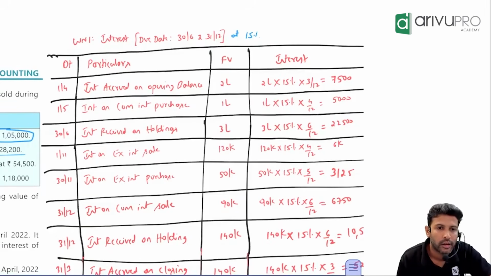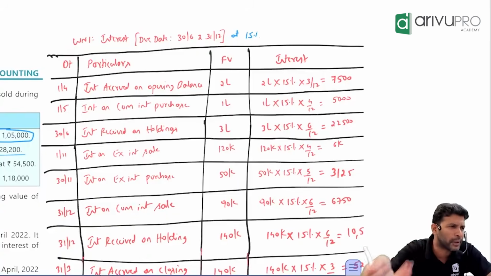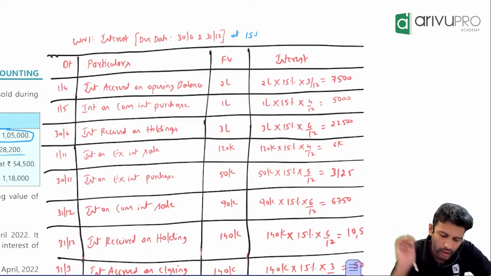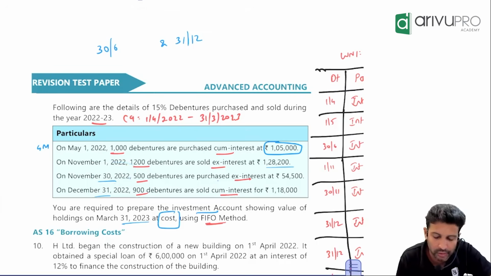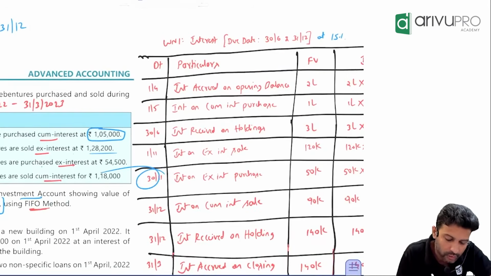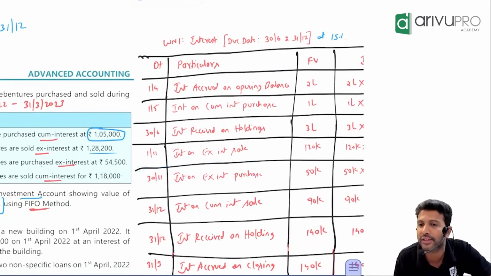Move forward. Like this, they'll give you 3-4 transactions. You have to keep repeating the same. You got the hang of it, right? After 1st November, the next transaction is 30th November. What did you do on 30th November? We purchased. On what basis? Ex interest. What does it mean? Purchase price excludes interest. Does it mean interest is not there? No. Interest is there. Just that it is not included in the purchase price. So on 30th November you will write interest on ex interest purchase.